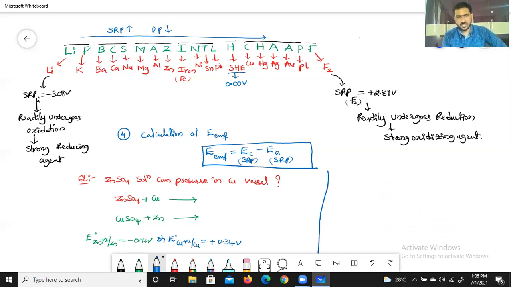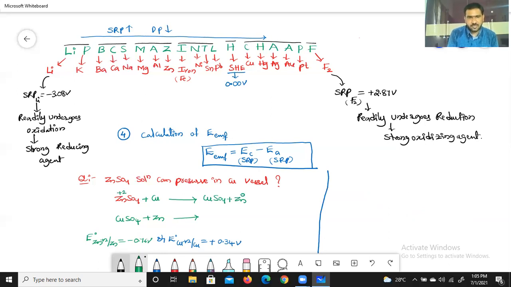Coming to the first reaction, if the reaction happened, then what will happen here? Products, metal displacement, you see, copper sulfate plus zinc. Left side oxidation state of zinc is plus 2, right side its oxidation state is 0.